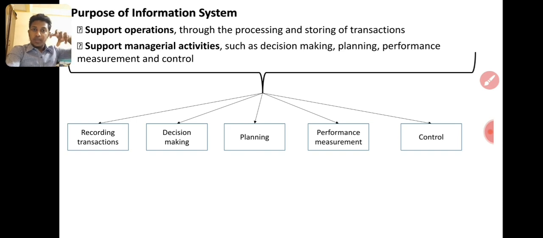Control means once the performance measurement is done, control will give you the gaps. What I have to do to reduce this limitation, what I have to do to reduce these errors, that is control. Right? Measure the gaps and fill up the gaps. That is control. Control and measurement have different meaning, right? It is confusing. Even for me it is confusing. Most of the students are confused over that, right?